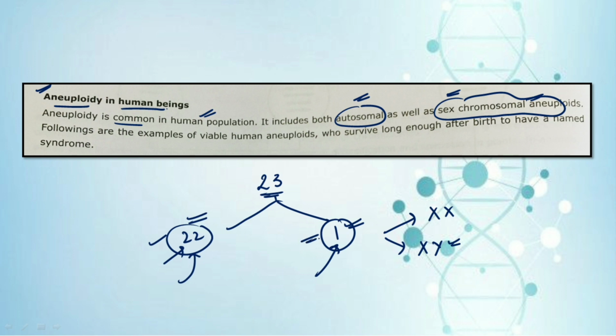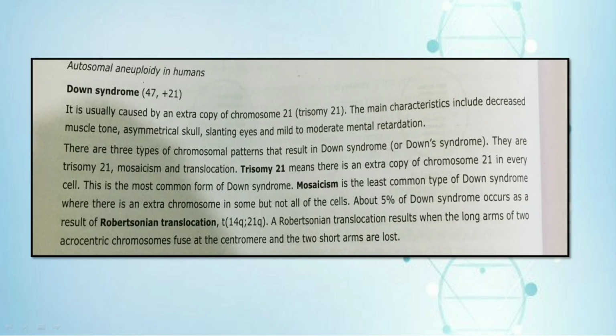So now we'll go through the various syndromes. The very first autosomal aneuploidy in human beings is Down syndrome. So what is Down syndrome? It is that in which there occurs a trisomy of the 21st chromosome. In normal human beings there are only two copies of the 21st chromosome because every chromosome is present in a pair, but in case of Down syndrome there is an additional copy present.